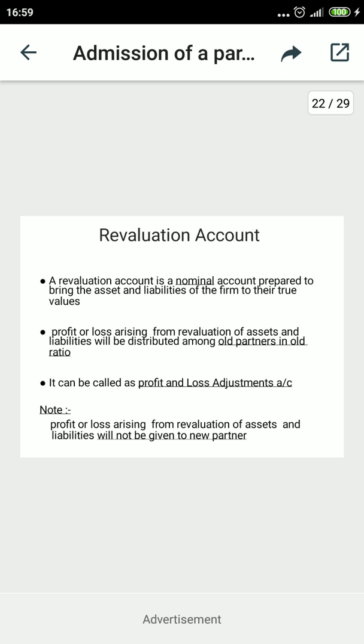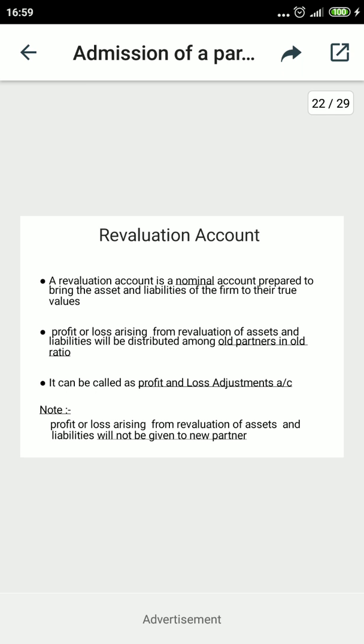Now first, a revaluation account is a nominal account, and a nominal account is always closed by transferring the profit or loss to the capital or to the current accounts. So a revaluation account is needed to revise the value of assets and liabilities of the business firm. It means comparing the book value with the market value, the current prices.